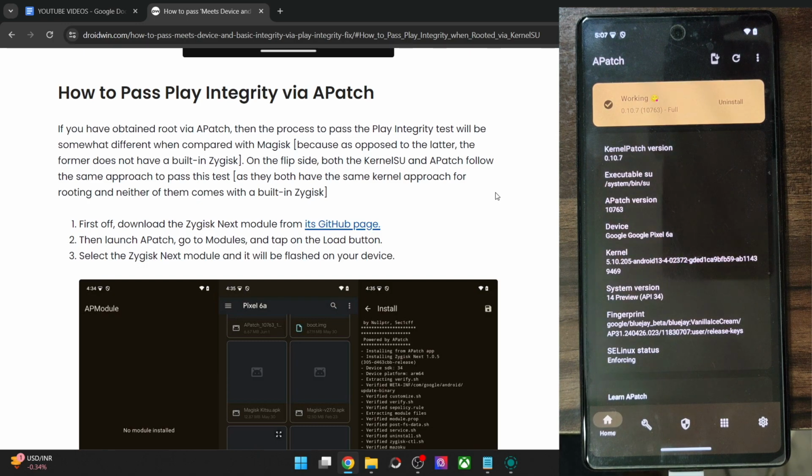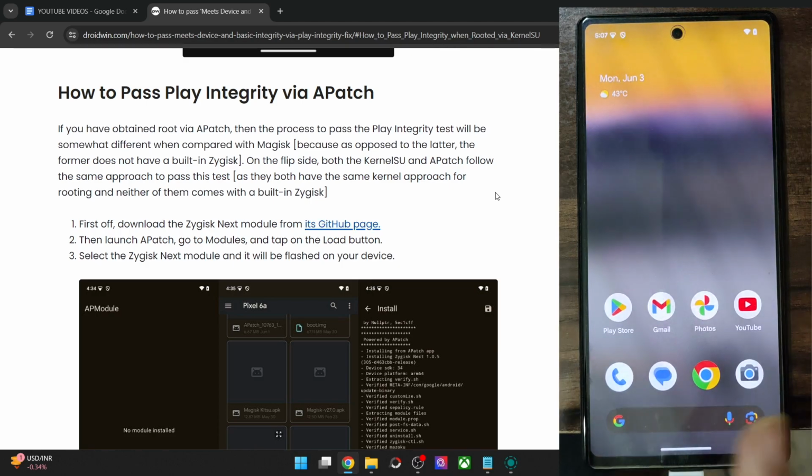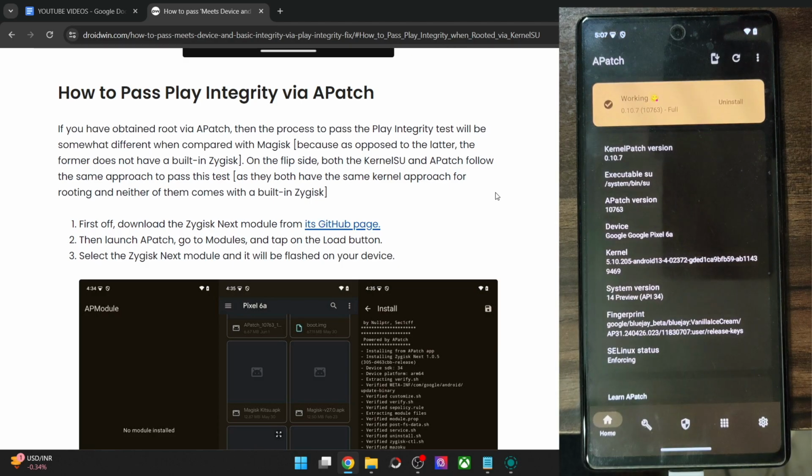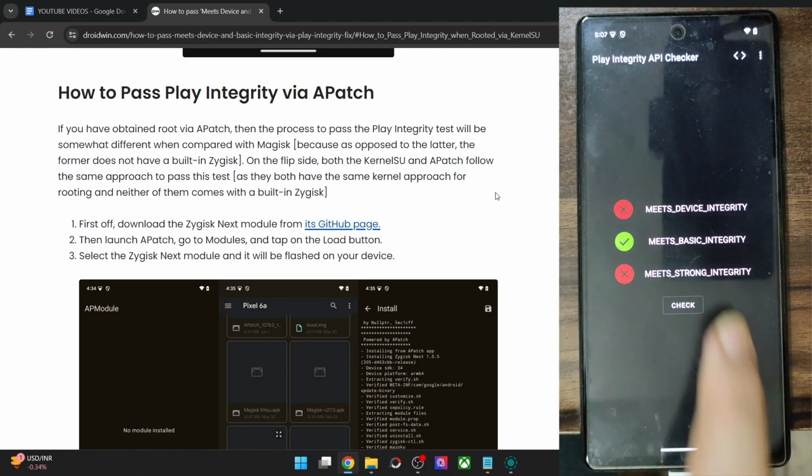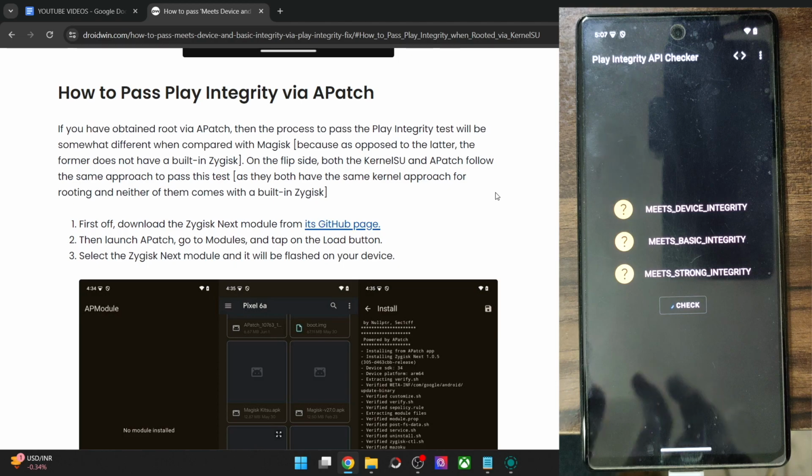So if your phone has obtained root via APatch, regarding which I made a separate video, you could have a look at that. So if you have obtained root via APatch, then in this video I'll show you how to pass the Play Integrity test. So with that said, as you could see, currently my phone is rooted via APatch, and in my case, I'm using the Play Integrity API Checker app. You could use any app of your choice.